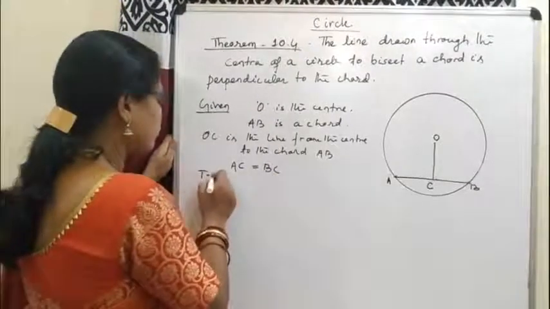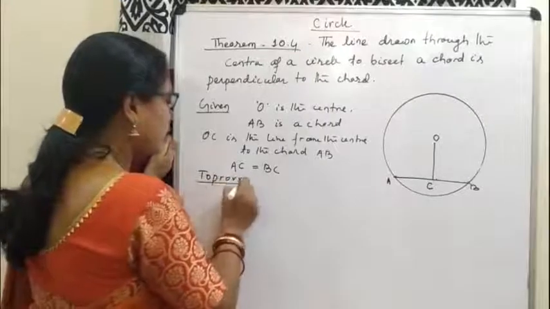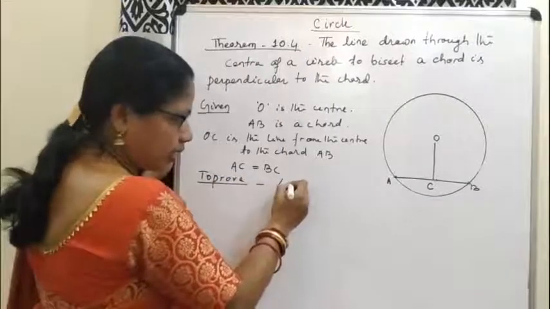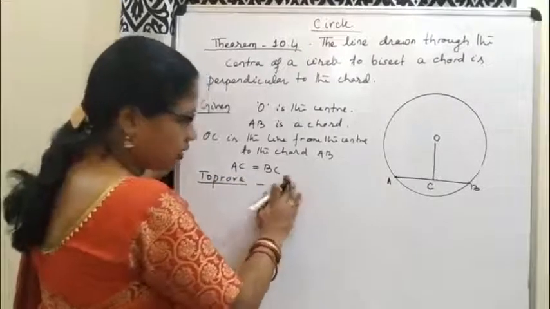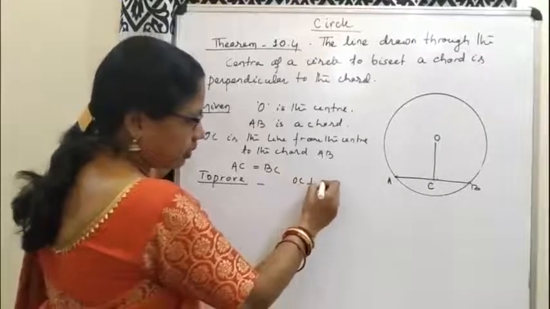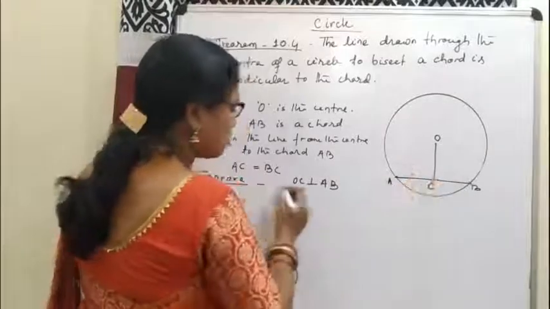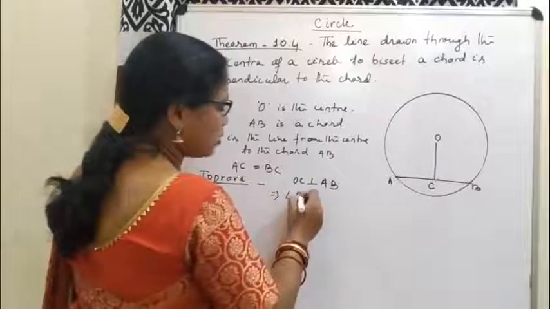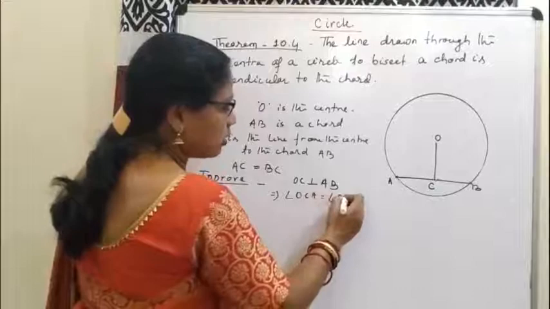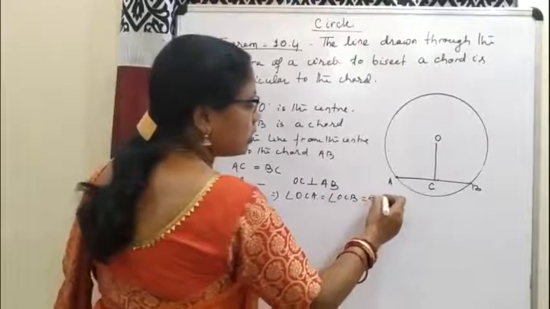Then to prove, we have to prove OC is perpendicular to AB. That means angle OCA is equal to angle OCB is equal to 90 degree.